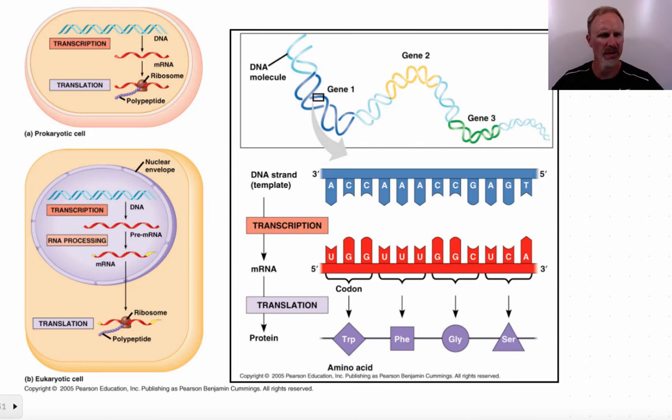Okay, and we discussed some of the things in a bacterial cell, how it can occur at the same time. So we talked about transcription and translation not being separated because there's no nucleus. So it occurs at the same time. And then in a eukaryotic cell like we've got right here, transcription occurs in the nucleus. You get the messenger RNA processing, you get rid of the introns, link together the exons, and then they modify the ends a little bit, and then get that out into the cytoplasm, where it's going to link up with a ribosome, either free or bound, and become protein.